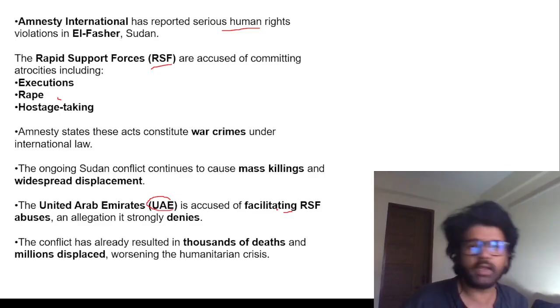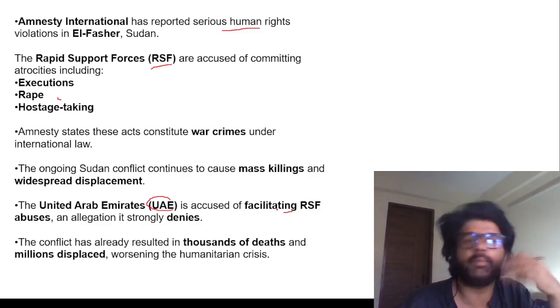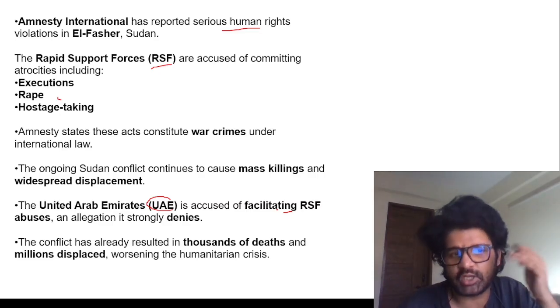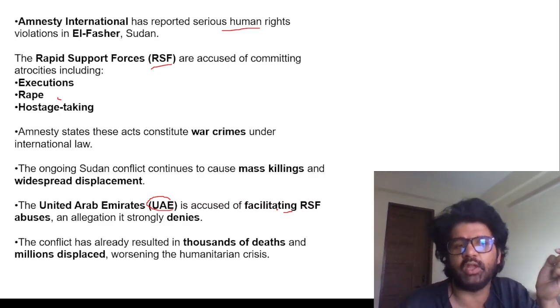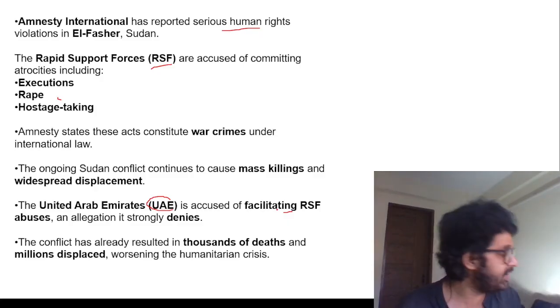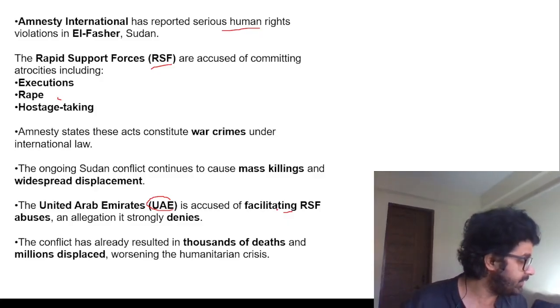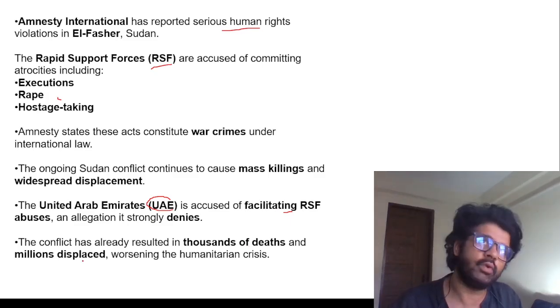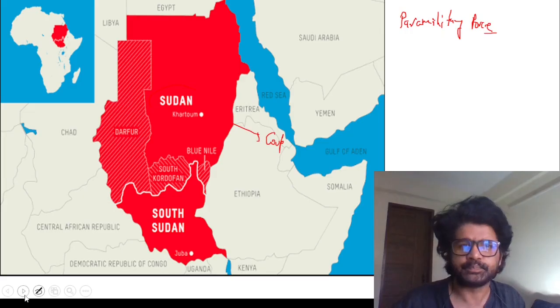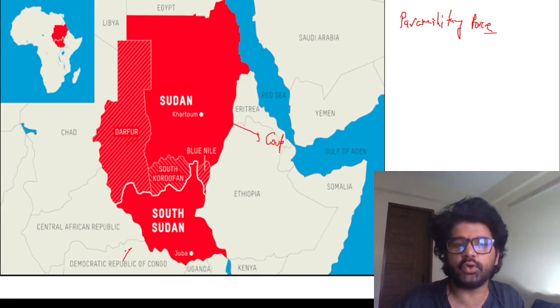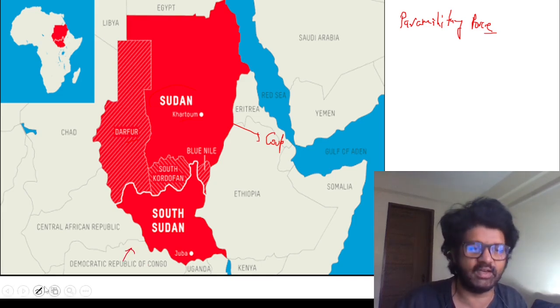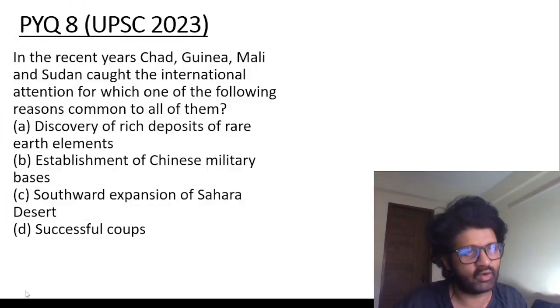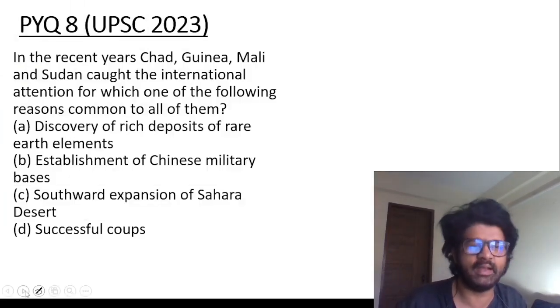The UAE may be having a good relation with the previous government of Sudan, which has been replaced now. That's why they are supporting the RSF, because they are supporters of the previous government, and the RSF was established by it. There can be so many things going on in the background, guys. So do remember Sudan, Khartoum, Darfur, what is the basic issue? And then there is an issue going on in the Democratic Republic of Congo as well. Africa always remains in turmoil.